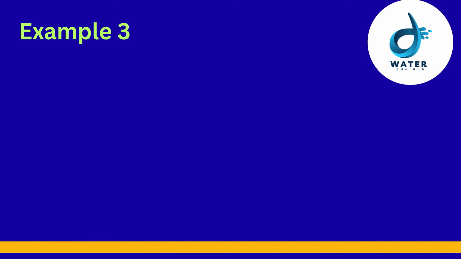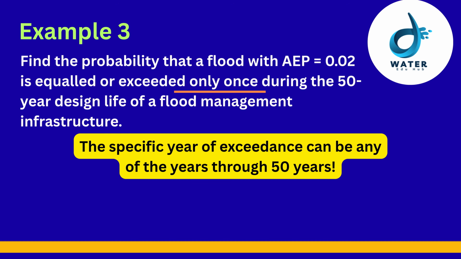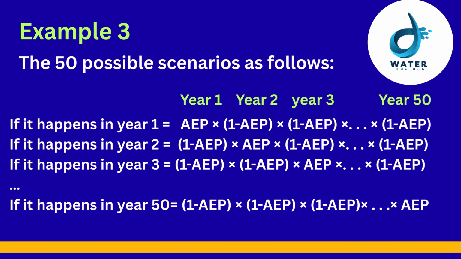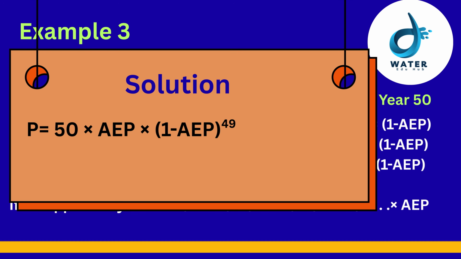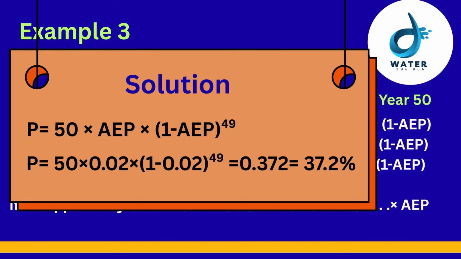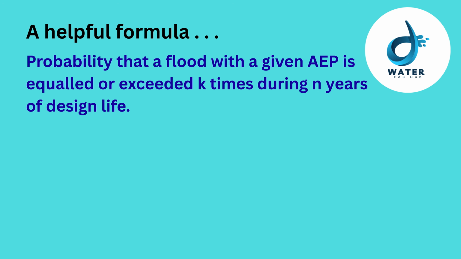In our third example, we want to find the probability that a flood with AEP of 0.02 is equaled or exceeded only once during the 50-year design life of an infrastructure. Here, the specific year of exceedance can be any of the years through 50 years of the lifetime. That means we have 50 possible scenarios as follows. So the final answer is 50 times AEP times (1 minus AEP) to the power of 49, which gives us 0.372, or 37.2%.